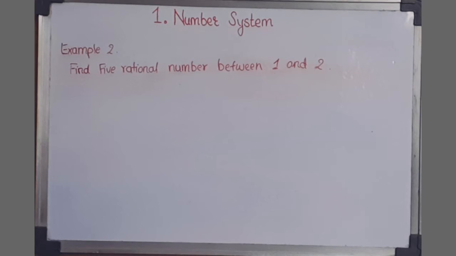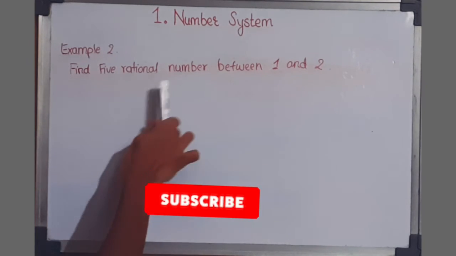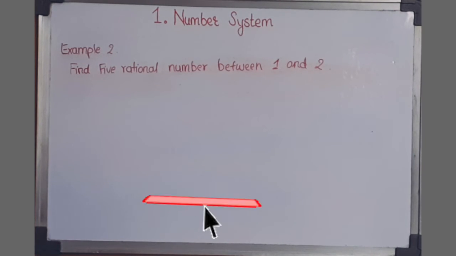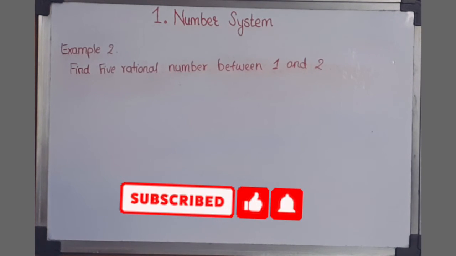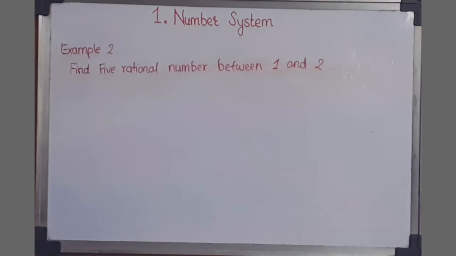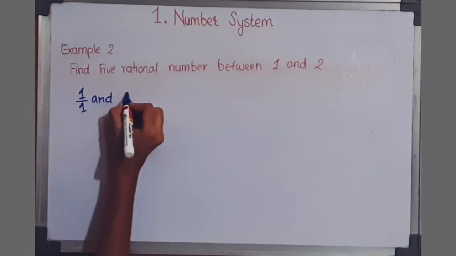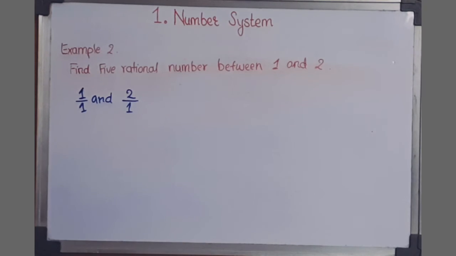Now example 2 is that we need to find 5 rational numbers between 1 and 2. This we have learned in our earlier classes also, and now the same question is here. We will express the numbers 1 and 2 as 1 upon 1 and 2 upon 1. Now, we want 5 numbers, so we will write 1 and 2 as rational numbers with the denominator 5 plus 1.